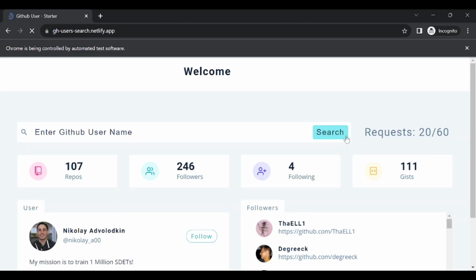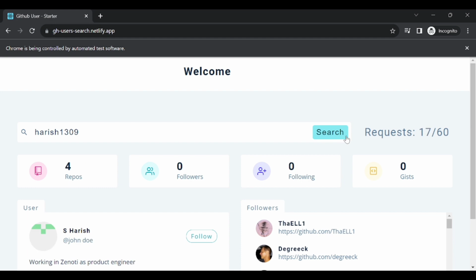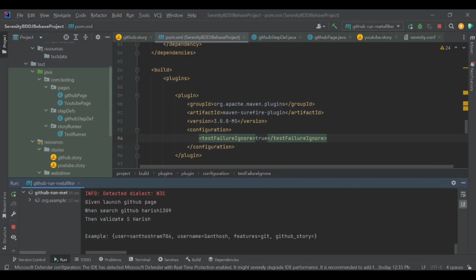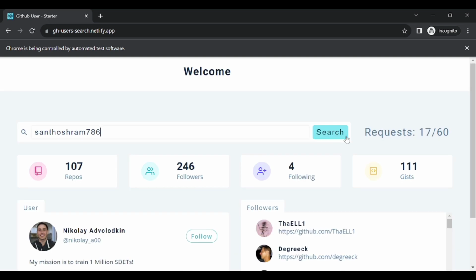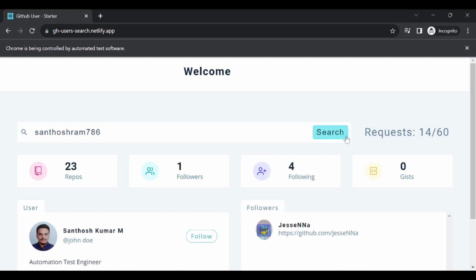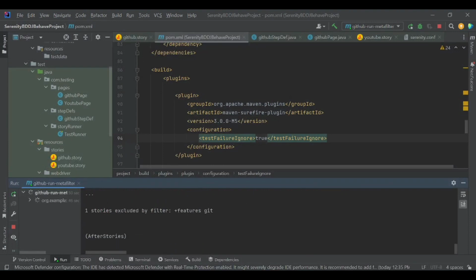It's performing the first test case with Harish, then it is starting the second test case. Here we got Santosh Kumar M, but we have given the input as Santosh. So it identified the issue, but it is still continuing. It has not terminated.